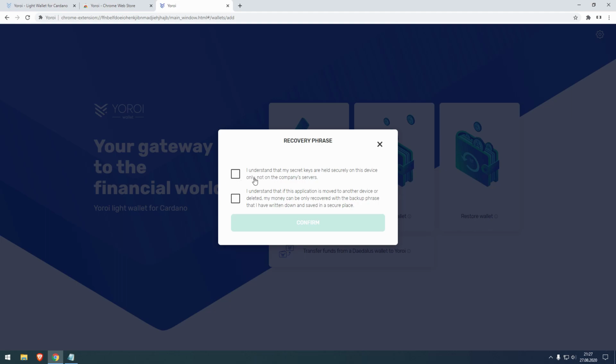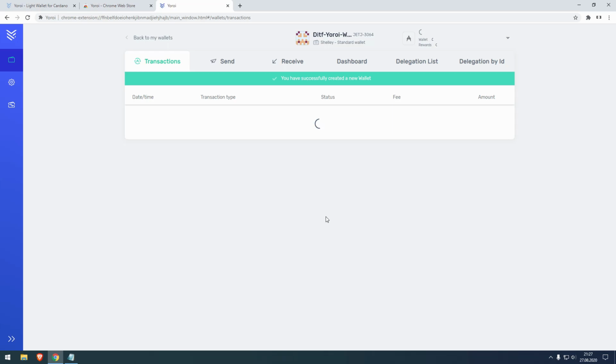Then we have to check two boxes. I understand that my secret keys are held secure on this device only and not on the company servers. I understand that if this application is moved to another device or deleted, my money can only be recovered with the backup phrase that I have written down and saved in a secure place. Yup, I understand that. And now here we are in our Yoroi wallet.